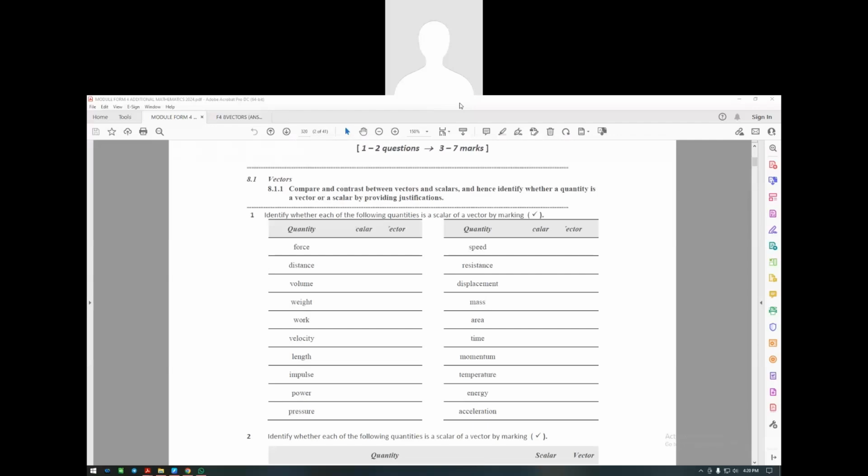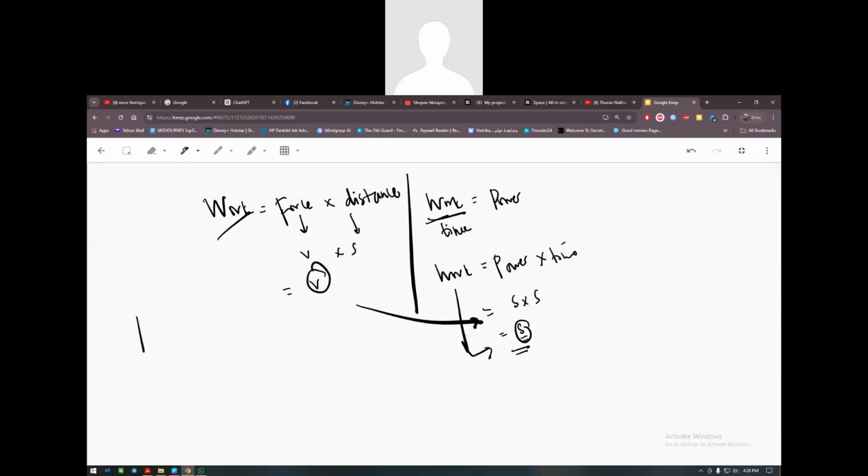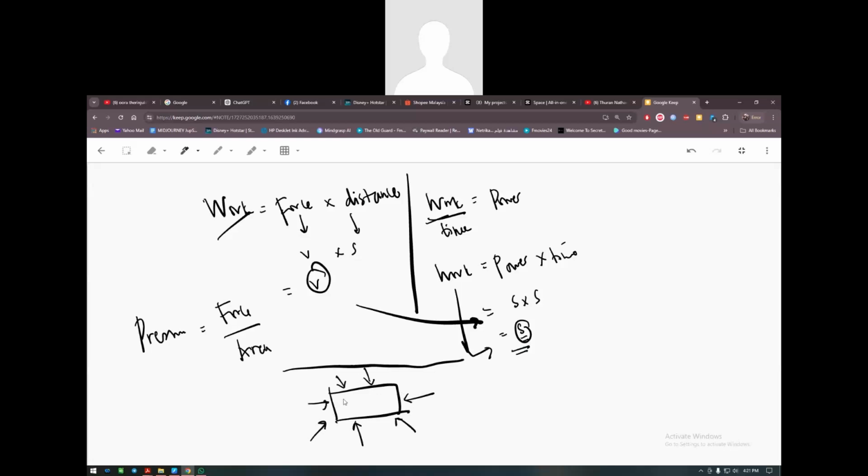Now let's look at the formula, buddy. Pressure is equal to what? Force divided by area, correct? So for example, let's say this is a box. If I push it underwater, where will the pressure be? The pressure will be coming from here, here, here, coming from all directions, correct?